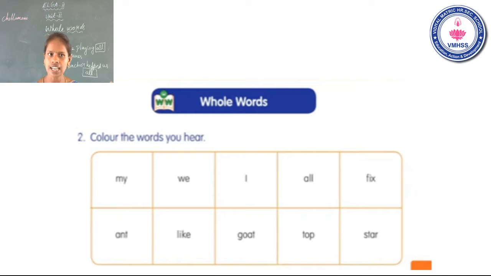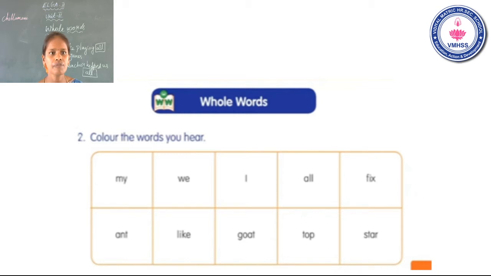Okay. In the last class, we learnt 3 whole words. First one, my. Second one, I. Third one, like. Today class, we learnt 2 new whole words. The first one is all. Second one is we. So finally, you color the 5 whole words. The first one is my. Second one, I. Third one, like. Fourth one, we. Fifth one, all. Finally, you color 5 whole words.